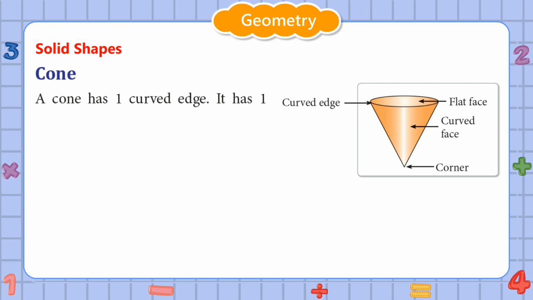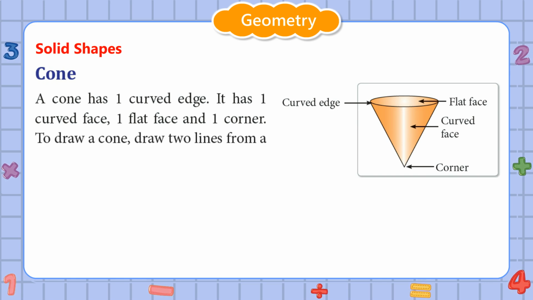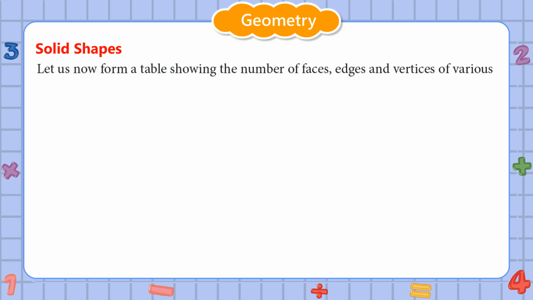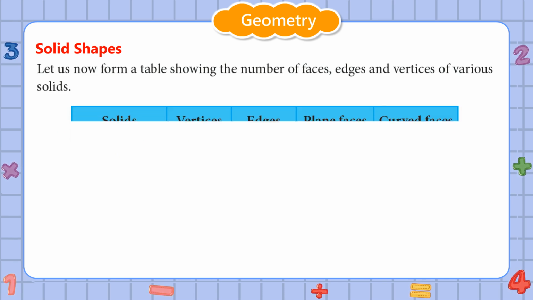Cone. A cone has one curved edge. It has one curved face, one flat face and one corner. To draw a cone, draw two lines from a point on the circle as shown. Let us now form a table showing the number of faces, edges and vertices of various solids.